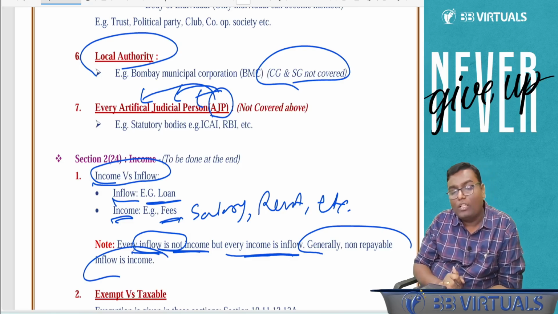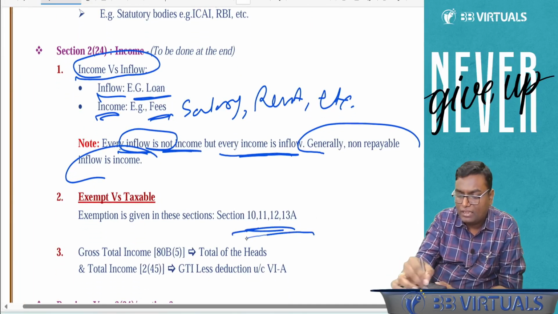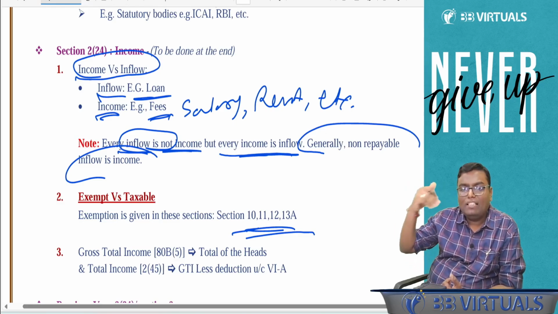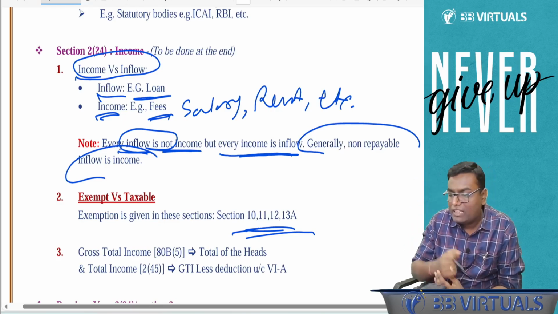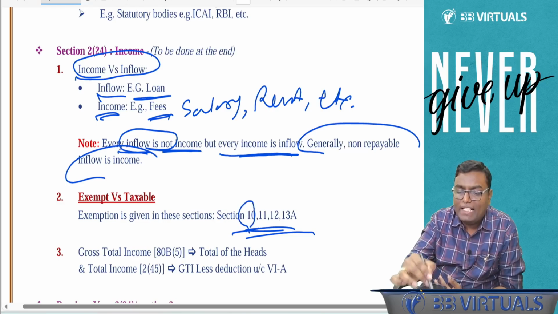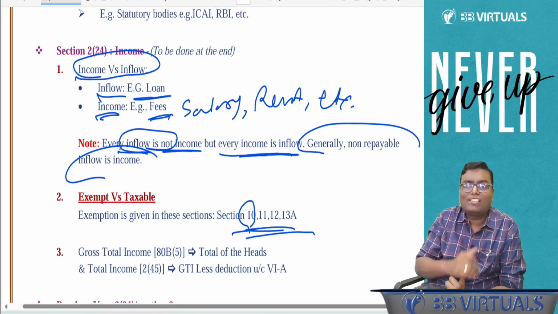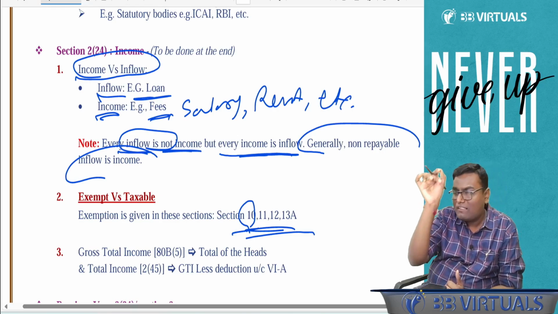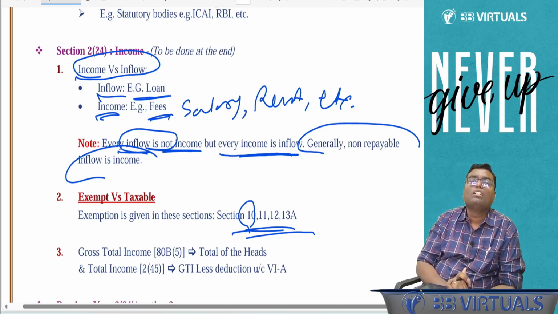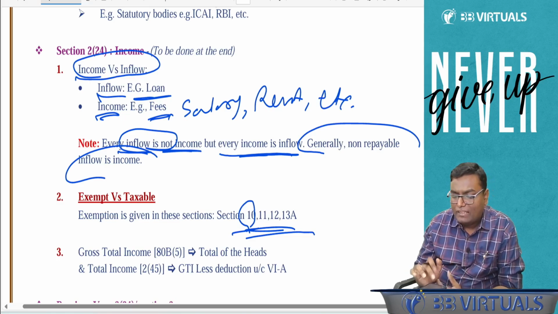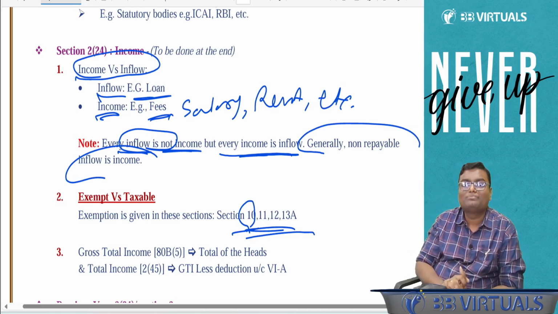Exempt income. Now whatever is exempt income is written under sections 10, 11, 12 and 13A. These four sections are related to exempt income. Let me give you the summary. Section 10 contains so many incomes like scholarship income and agricultural income. It is exempt, no need to pay the tax. So if in any lecture I say let us learn section 10, then which income am I going to talk about? Exempt income.